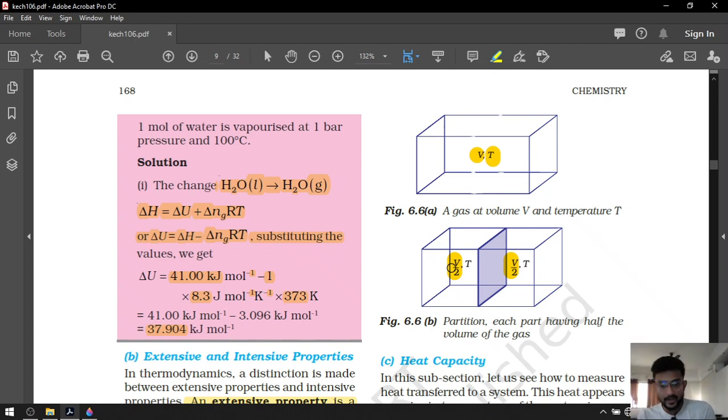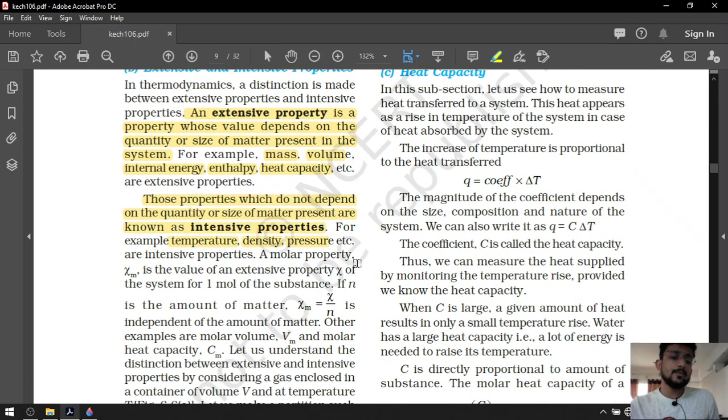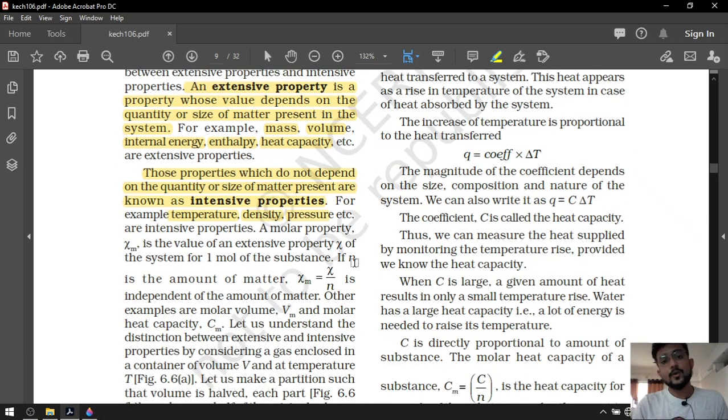Okay, a most important thing, if we convert any extensive property into the molar value, then the molar value will be an intensive property. Suppose molar volume, molar heat capacity, molar mass, every single thing will be an intensive property. If extensive property is divided by mole, it will be converted into intensive property. Look at this.